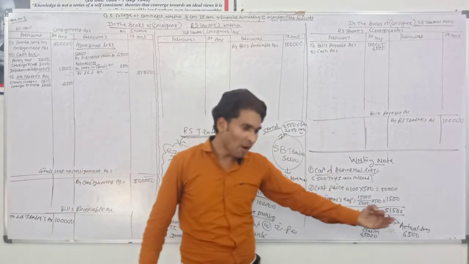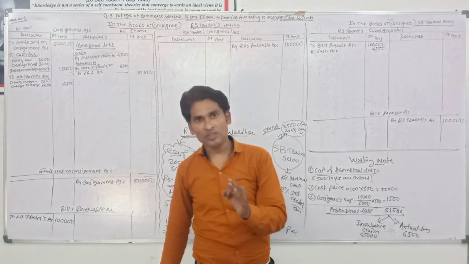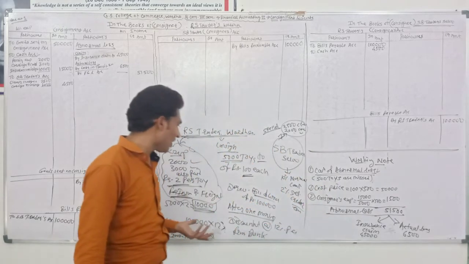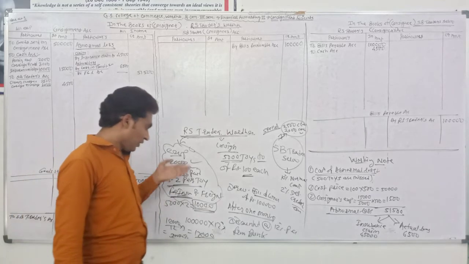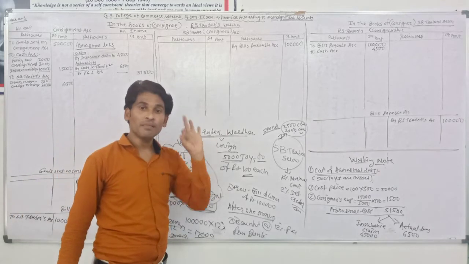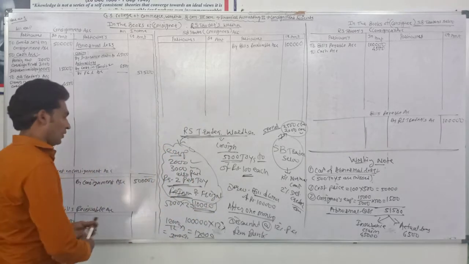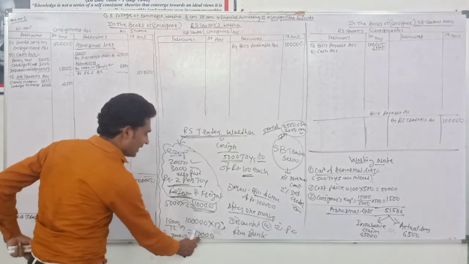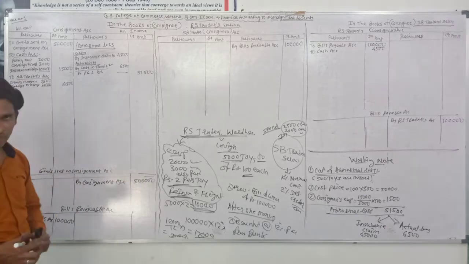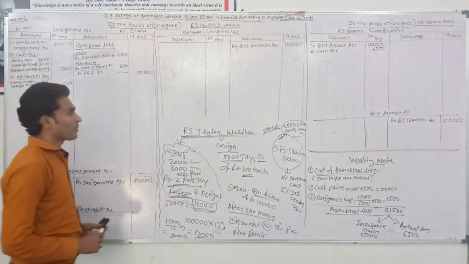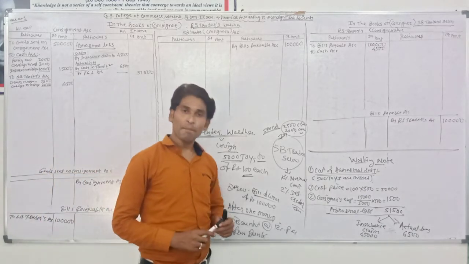And you are getting the amount from the bank 3 months early, so you need to allow the discount or pay the interest. You need to just pay the interest of 3 months. So at the rate of 12%, the amount 12,000 for 12 months means 3,000 for 3 months. RS Trader discounted the bill.